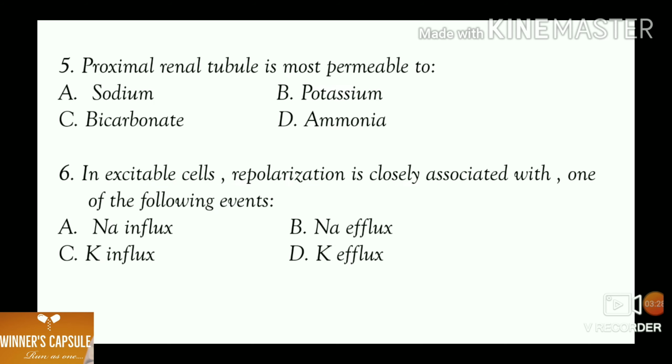Fifth one, proximal renal tubule is most permeable to A. Sodium, B. Potassium, C. Bicarbonate, and D. Ammonia. Answer is option A. Sodium.